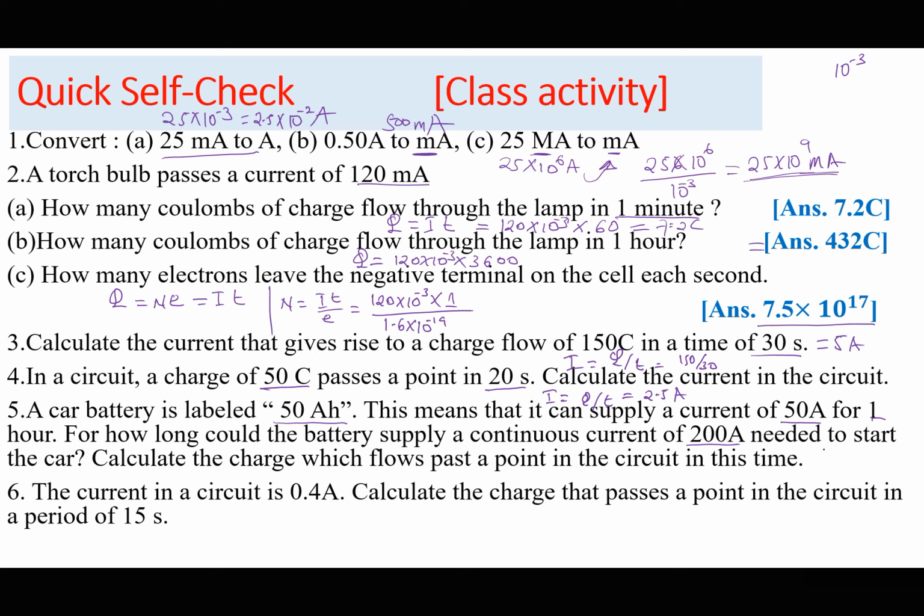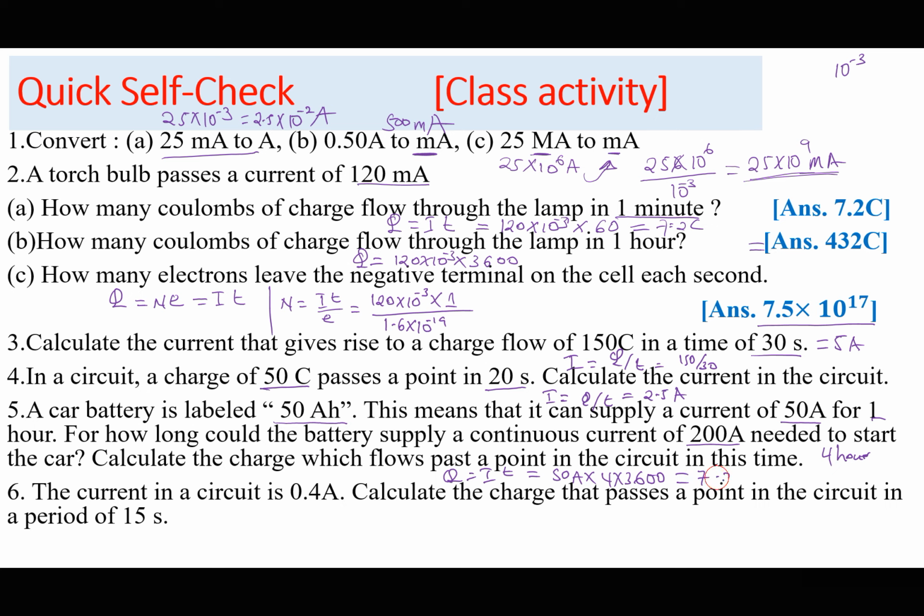So the time is going to be 4 hours. Then calculate the charge which flows past a point in the circuit in this time. So charge is equal to I times T, where the current is 50 amperes and the time is 4 hours. So that is going to be 4 times 3,600. So this is going to be 50 times 4 times 3,600.